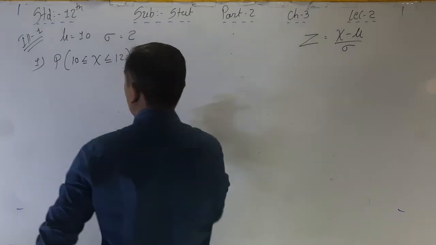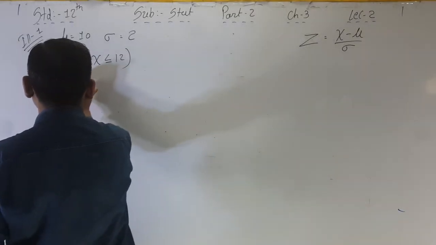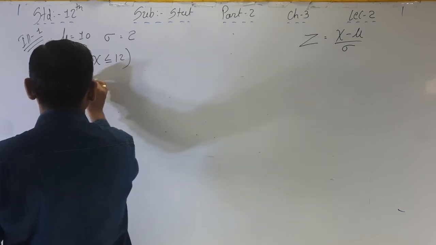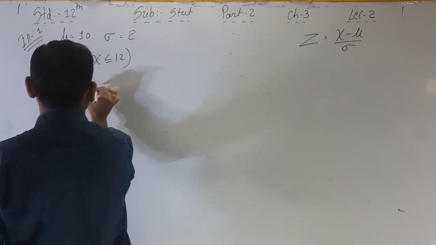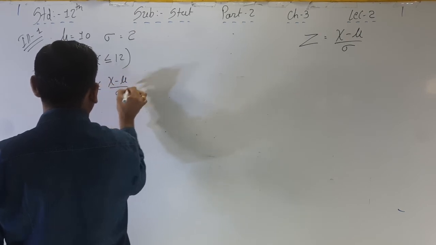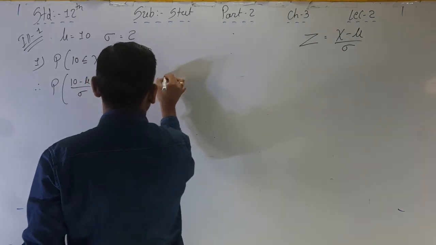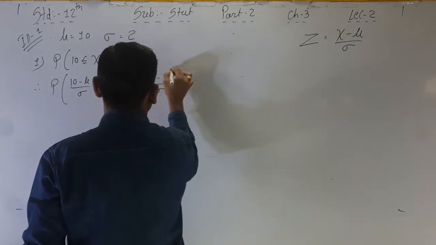Therefore, P of 10 minus mu upon sigma less than or equal to x minus mu upon sigma less than or equal to 12 minus mu upon sigma.